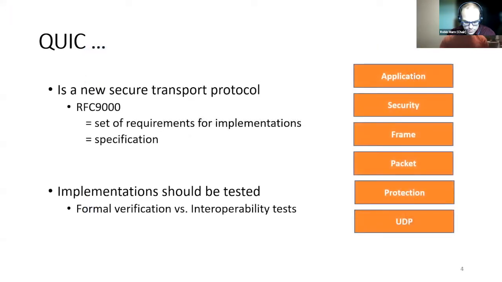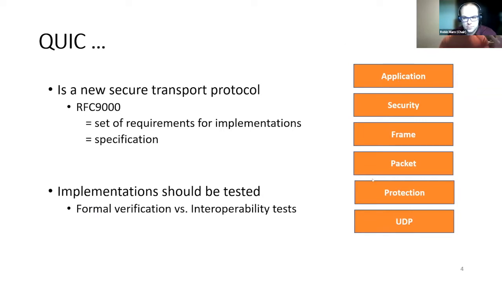QUIC is a secure transport protocol specified in the new RFC 9000. It is built above UDP and is composed of different parts. On the top, we find the application module, typically HTTP/3. Then we have the security module, mainly used for the cryptographic handshake with the use of TLS 1.3.